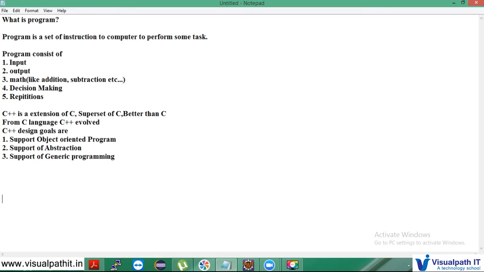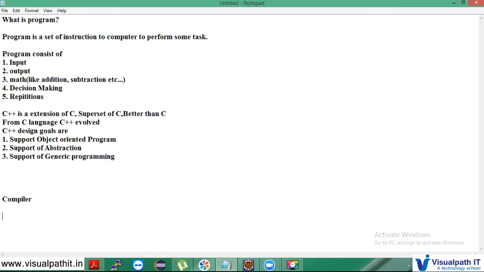Let's see what is called a compiler. If I speak French, you don't understand because you don't know French, but I want to communicate to you. How do I communicate? I need one translator which converts my language into French. Say for example, I speak English, and you are speaking French. You don't know anything other than French. So I need a translator to convert my language into your language, like French.